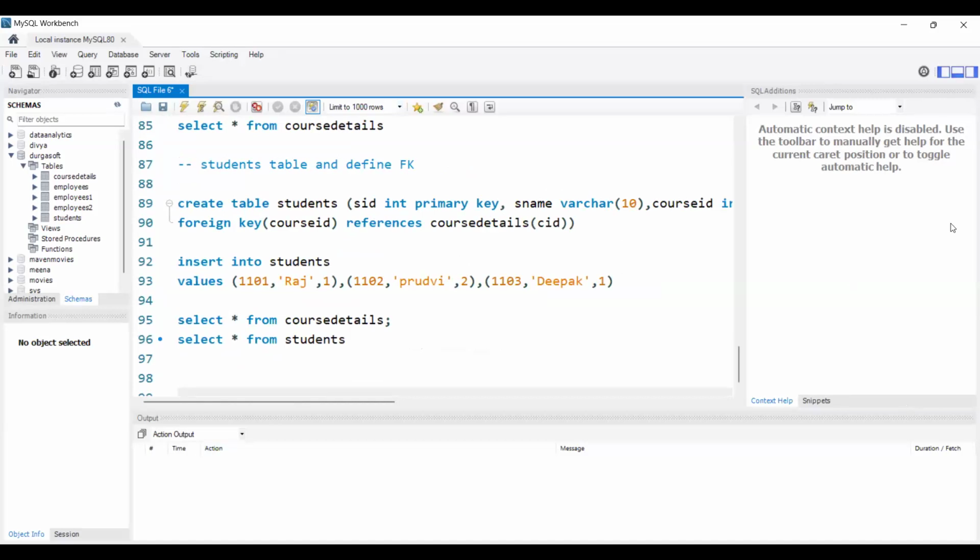So yesterday we finished primary key and foreign key concepts, right? I hope everything is clear for you so far, right? If you have any doubts, you can ask me.